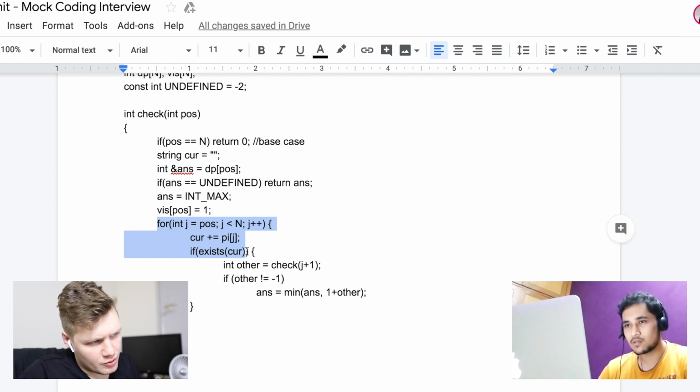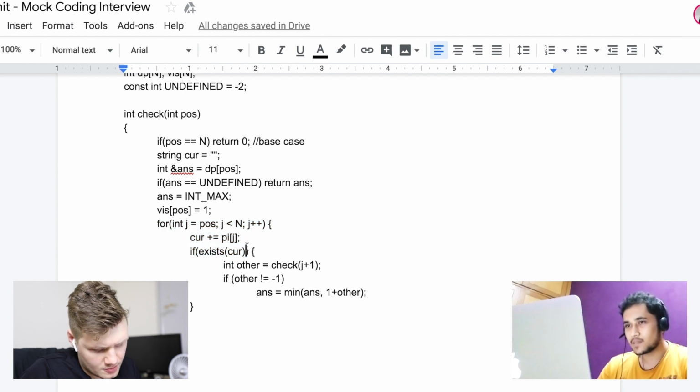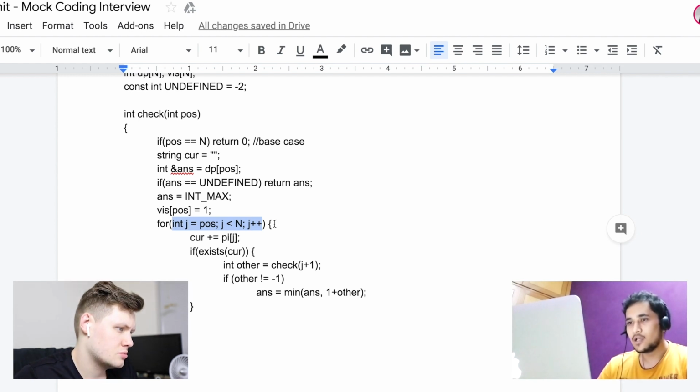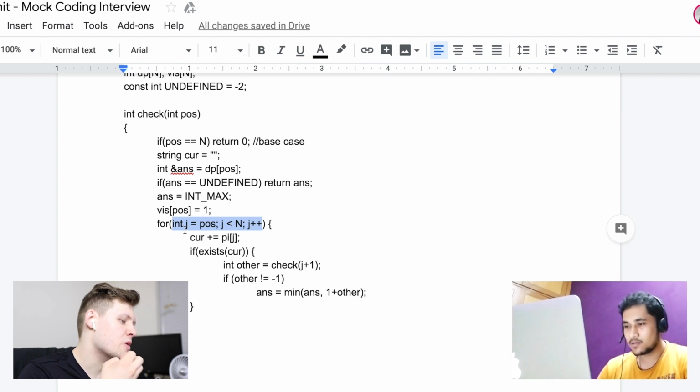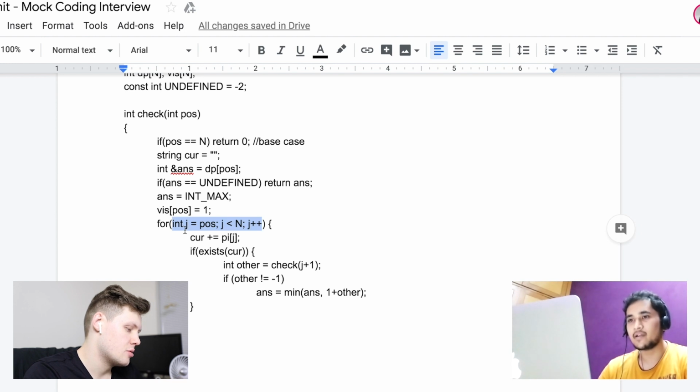Sorry, can you say again that last part? So we have n states, right? Yeah. And for every state, since we are iterating on all prefixes starting from that particular position, in the first case this j for loop will be executing n times. Then when we go to the next position, just give me a second. And when you say the next position, it's like in that main function, where you iterate through all the characters in the string. Right.